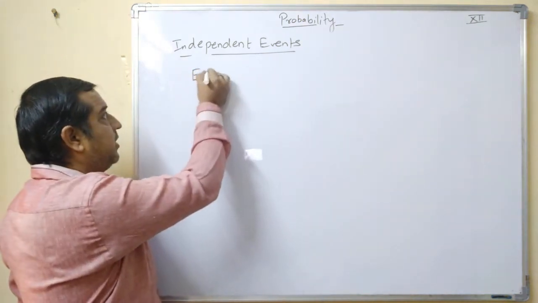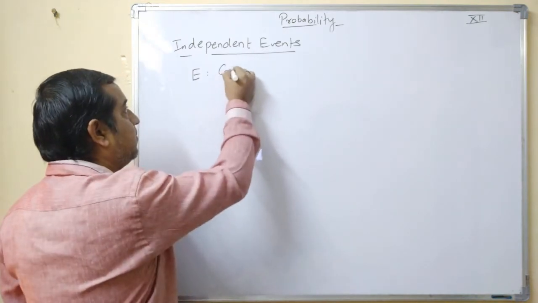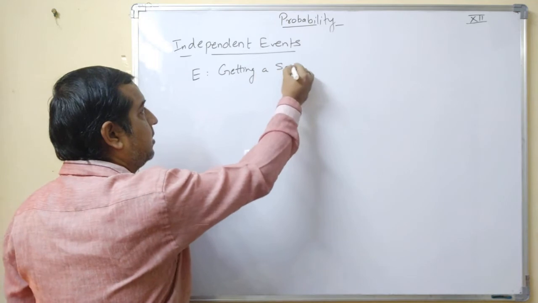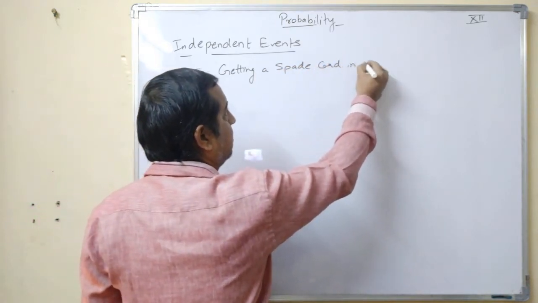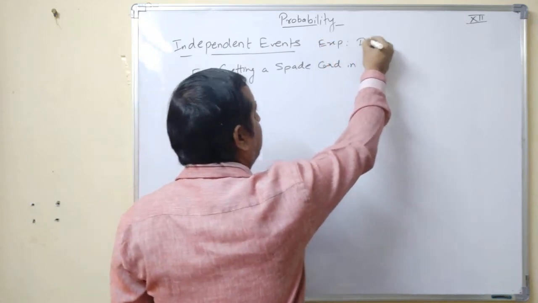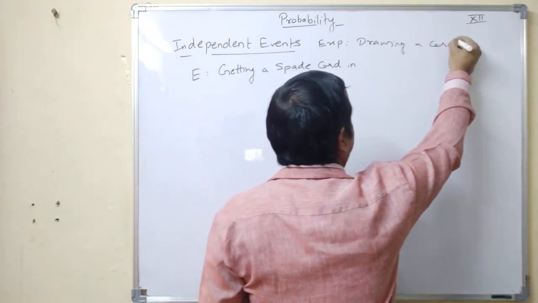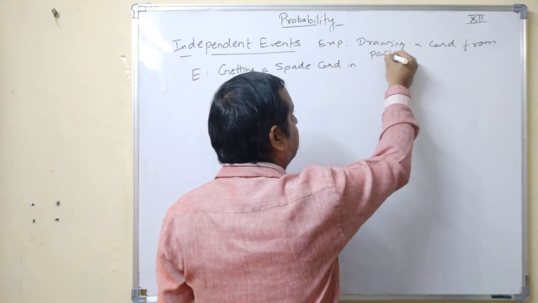Suppose we are having event E, getting a spade card. Our experiment is drawing a card from a pack of 52 playing cards.